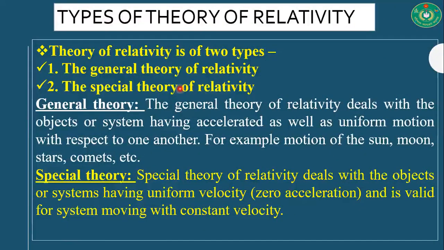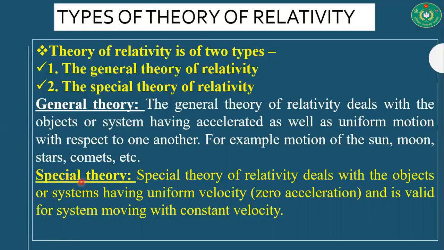General theory of relativity deals with objects or systems having accelerated as well as uniform motion with respect to one another, for example, the motion of the sun, moon, stars, comets, etc. The laws of dynamics and the relativistic concept of space-time and mass, and the conclusions deduced from these laws and concepts, are known as the theory of relativity, and this is also known as the special theory of relativity.